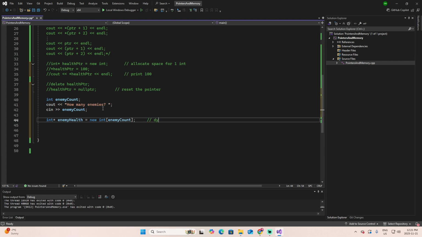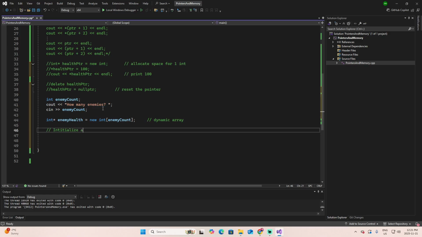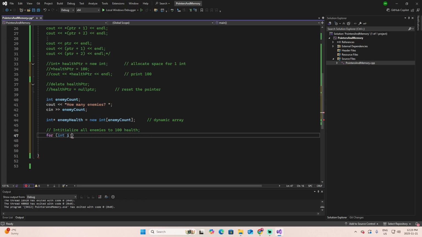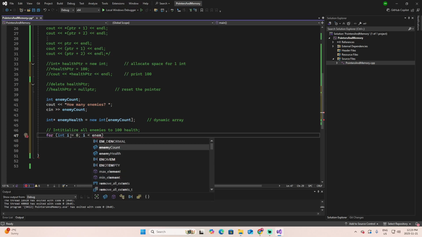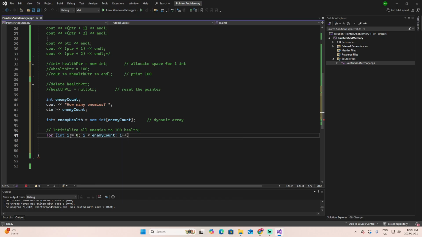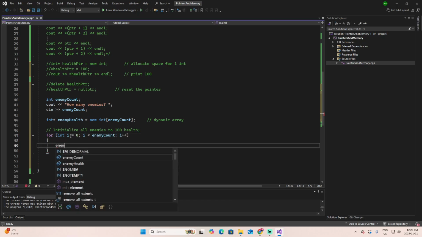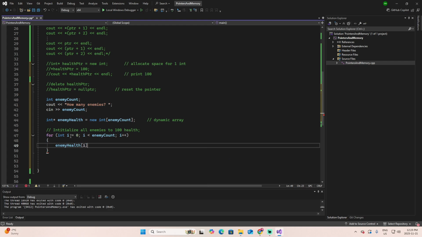This will create a dynamic array. And now let's initialize all enemies to 100 health. Now we're going to refresh some knowledge. We're going to use a for: integer i equals 0 while i is less than enemy count, i++, enemy health in position i will be 100.